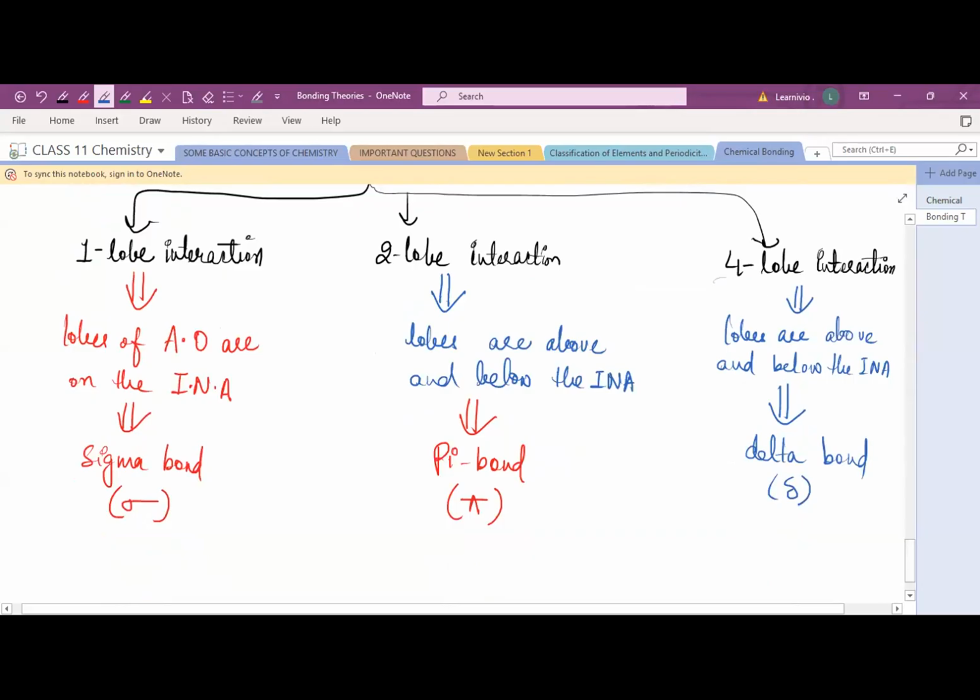But just remember, when four lobe interaction is there, the lobes are above and below the internuclear axis, and in that type of interaction, delta bond formation happens. Clear? Yes, ma'am. And most of the time, the internuclear axis is usually taken as the z axis.